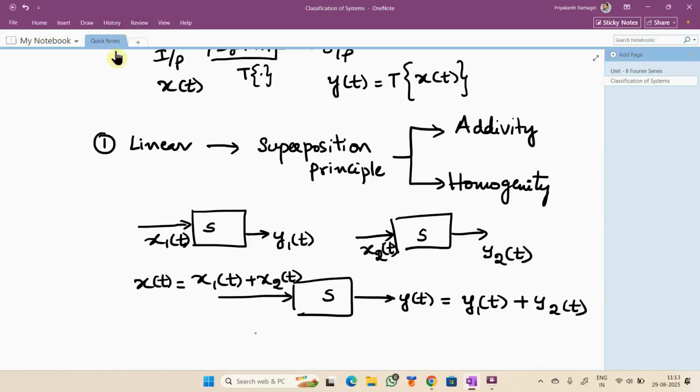Additivity. Nice. So if this is true, the additivity property is satisfied.